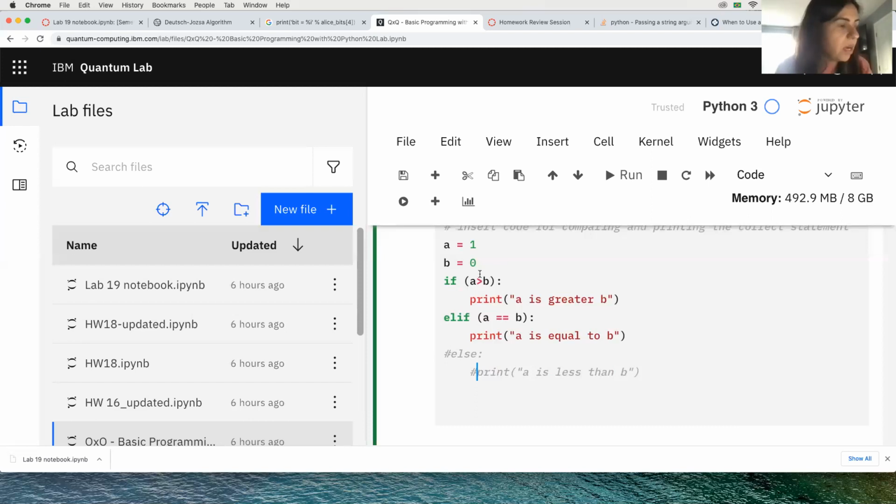Let's put, gonna mess up with the variables here too. Gonna put one here and one here.